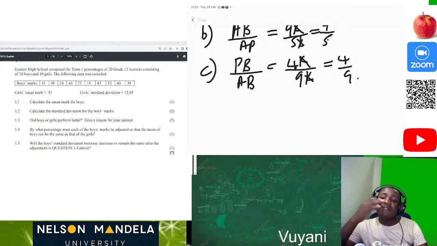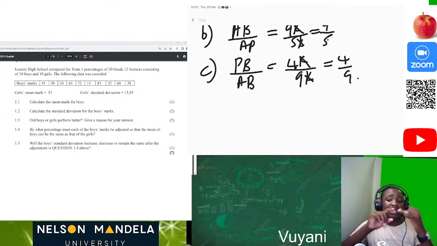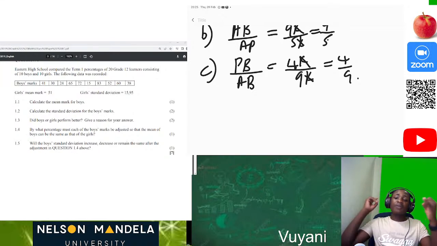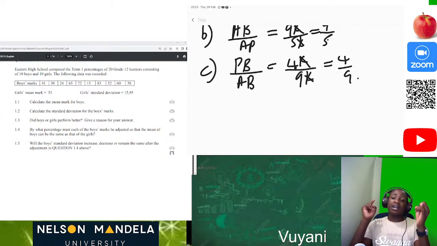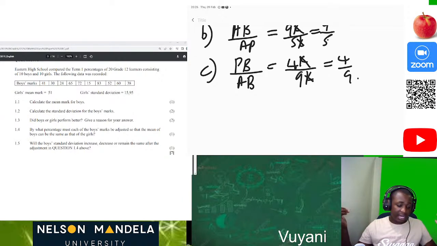So now we have different types of triangles. Let me just use that term. We have the isosceles, where two sides are equal. We have the scalene, where all sides of a triangle are not equal. We have the right angled triangle, a triangle with a 90 degree angle, which we use when we're doing trigonometry. Then we have the equilateral, which has all sides equal.